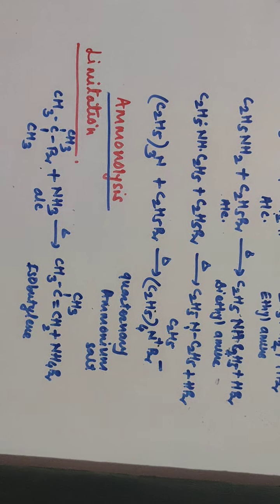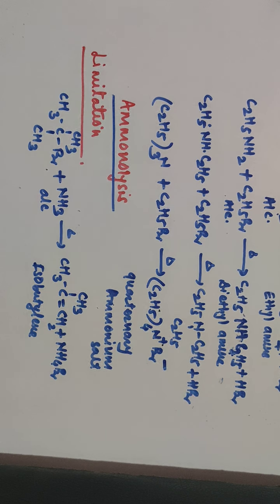In limitations, tertiary butyl amines you can't prepare using this method, as with alcoholic ammonia, instead of getting the corresponding amine, you will get isobutylene by elimination of halogen and hydrogen from the adjacent carbon atom, because instead of nucleophilic substitution, it prefers elimination reaction.